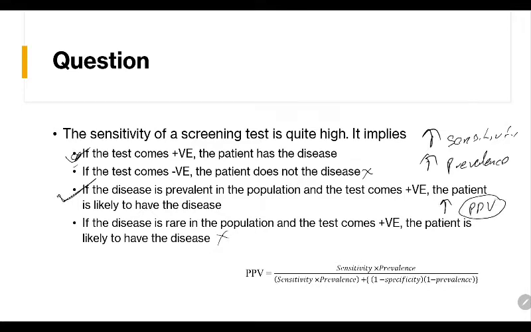So the best option for us is option C, because it takes into account both these factors. Remember, positive predictive value depends on sensitivity, specificity, and prevalence. So the first option was only talking about sensitivity, but the second option takes sensitivity and prevalence into account. So our better option is option C.